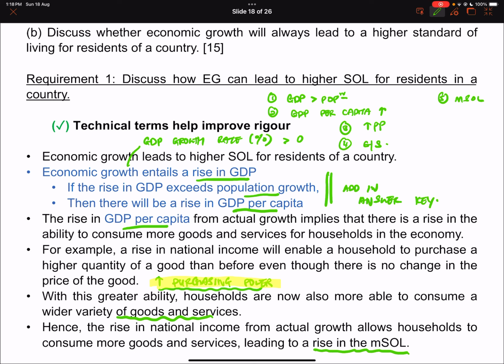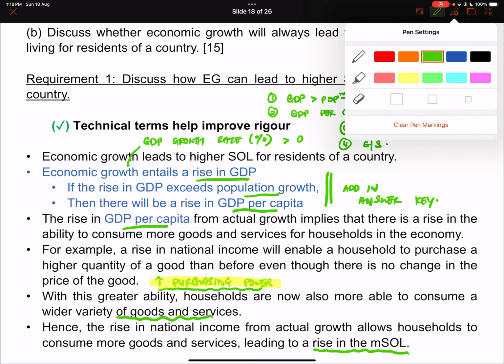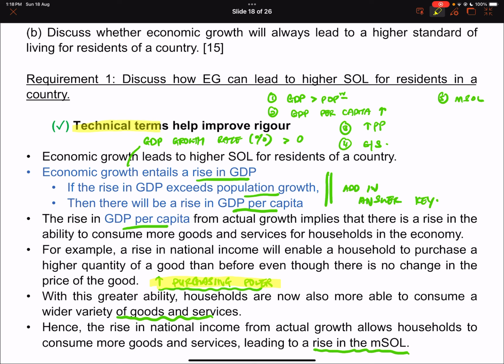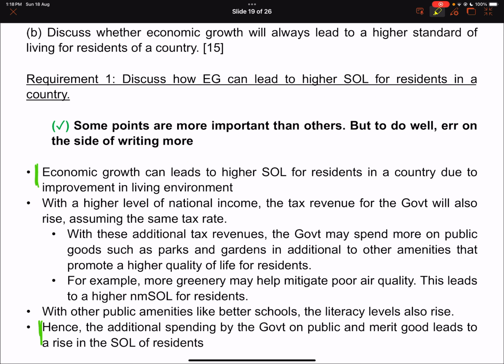Okay, and again, for this slide, I really want to stress this, that really technical terms are very important. Okay, so all the stuff here in this yellow highlight you should have. Okay, but let's say you have time, right? So let's say you have time and you want to do well. If you want to do well, you want to make sure that you err on the side of writing a little bit more. So what can you do?